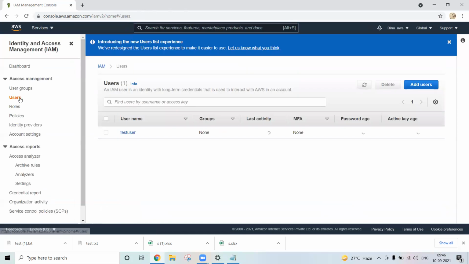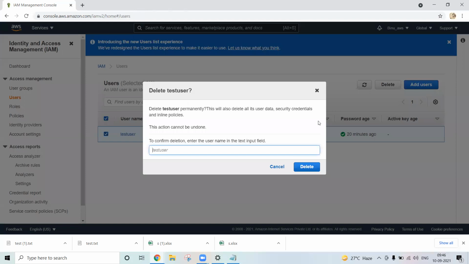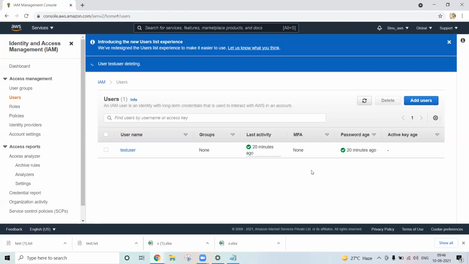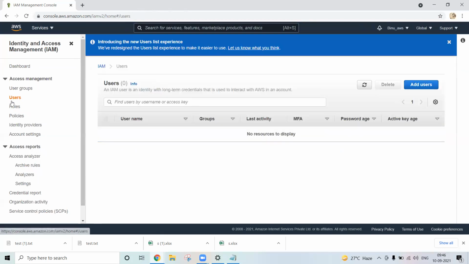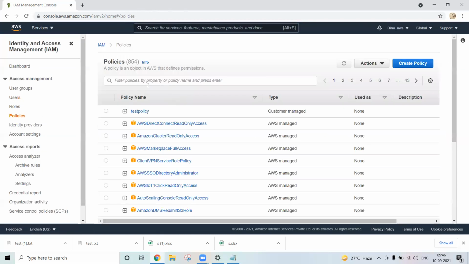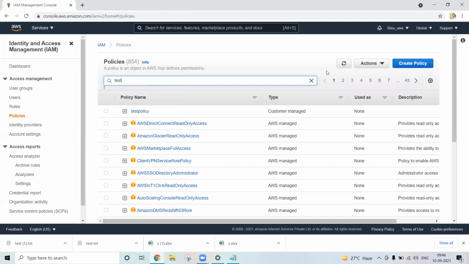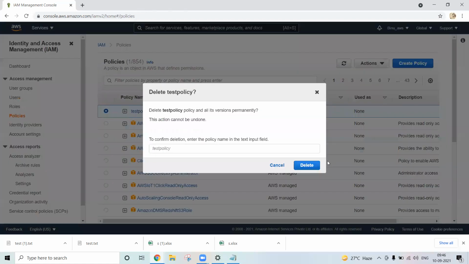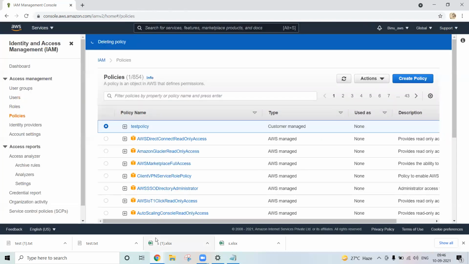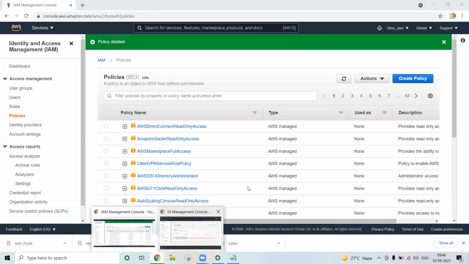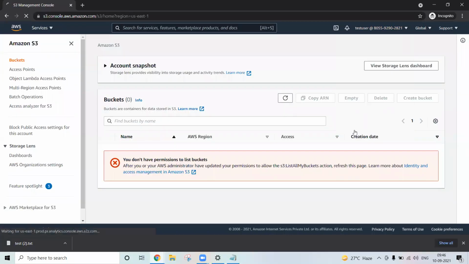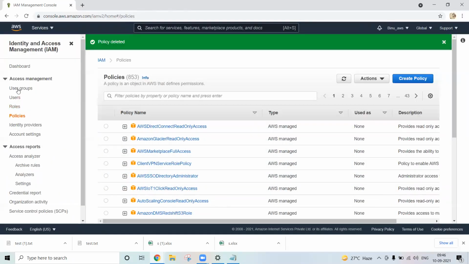I have created the users. Click here, delete it. Delete it, right? Now come to the policies. Now delete the test policy. Select this test policy, go to action, delete it. Now you have to type the test policy name, correct? See, that user is removed. It no longer exists, right?